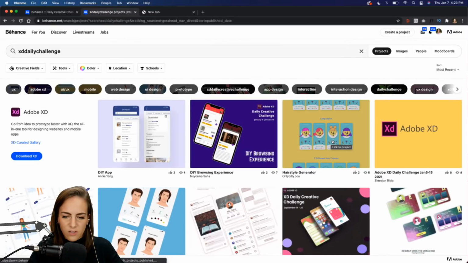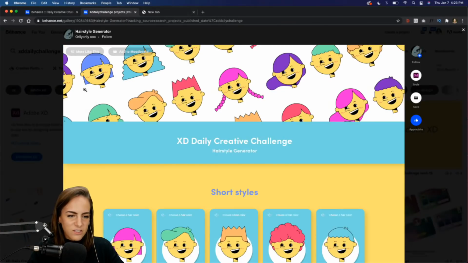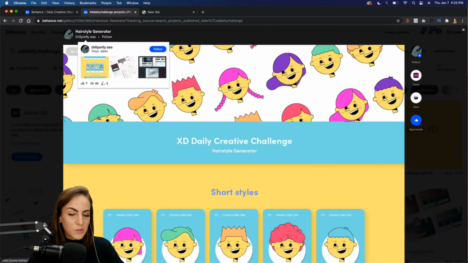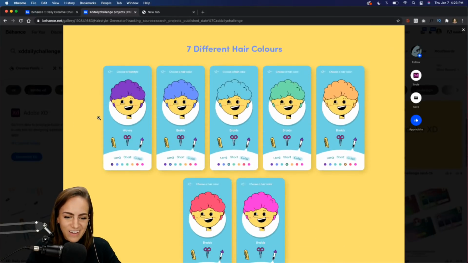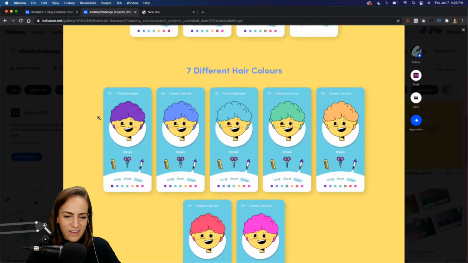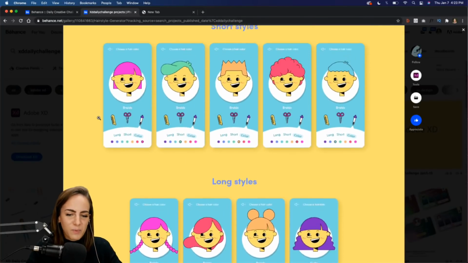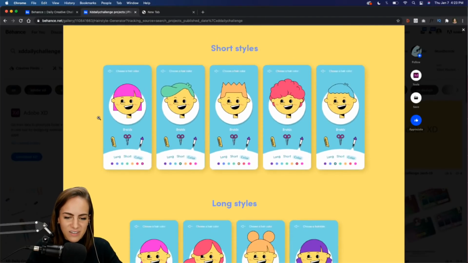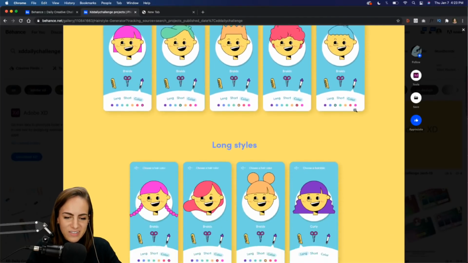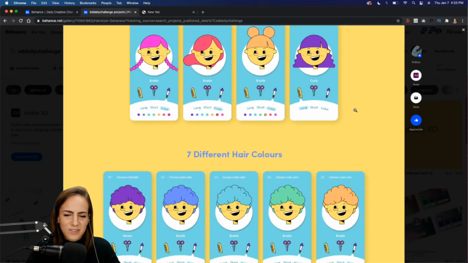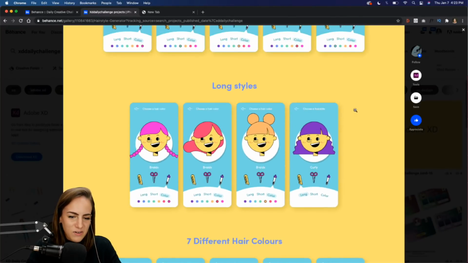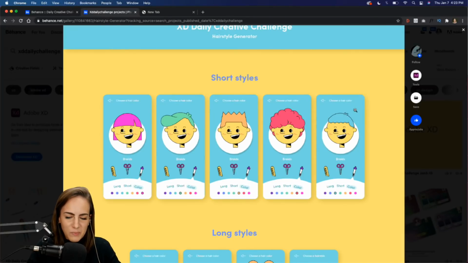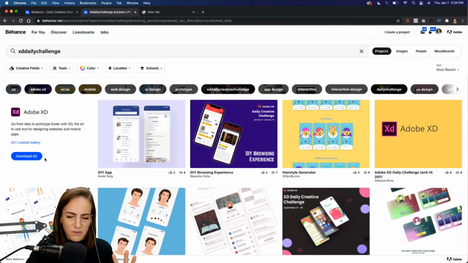Okay, let's take a look at this one. All right, so this is by Orly Ooh, and this was the hairstyles app from Monday. Awesome, 7 different hair colors. We don't have a prototype, but that's okay. I still like seeing just the design. Short styles, that's awesome. Long styles, this is so cute. I would love to know if you made these illustrations by hand, because if so, that's amazing. Or even if you just got them somewhere. I love the color palette. Very 90s-esque or maybe 80s-esque.